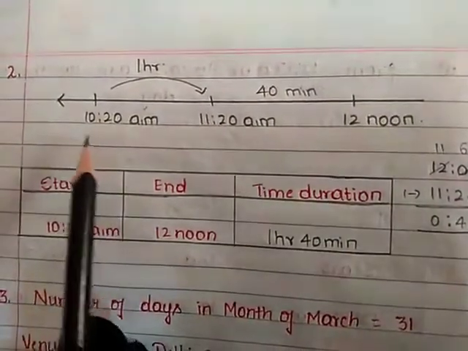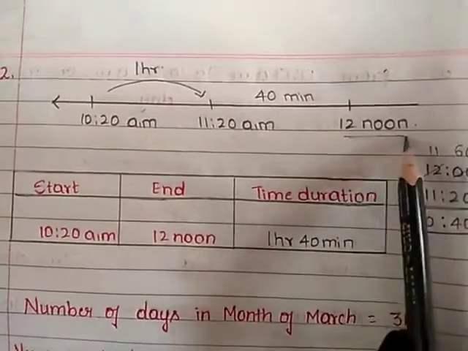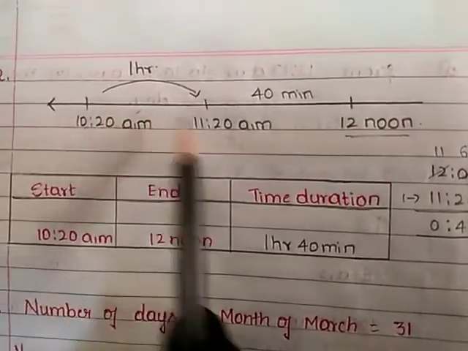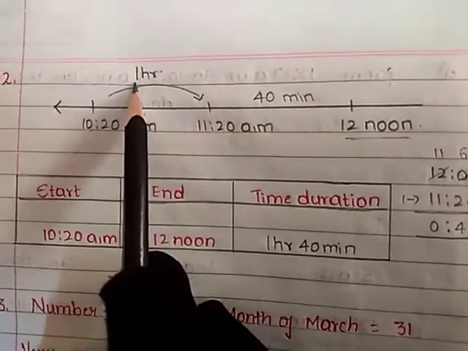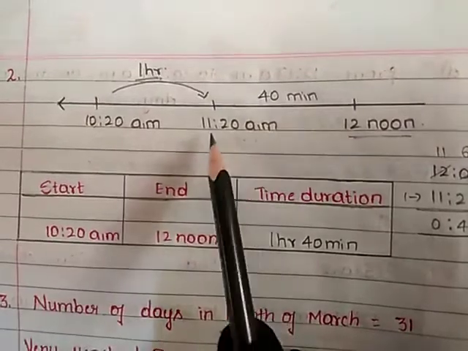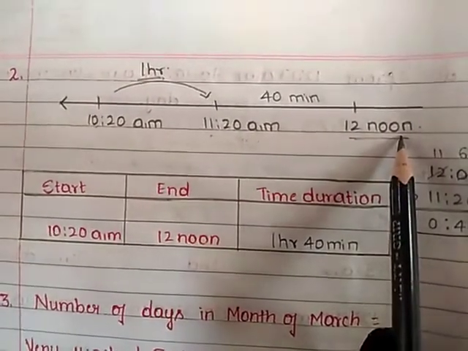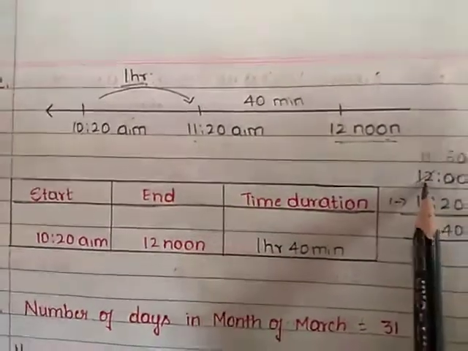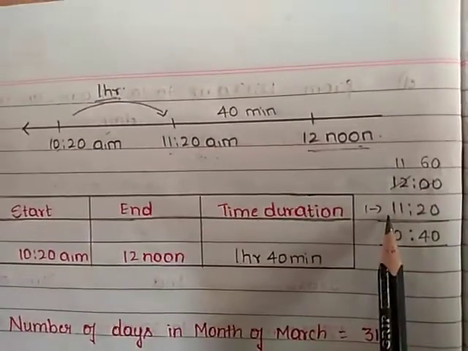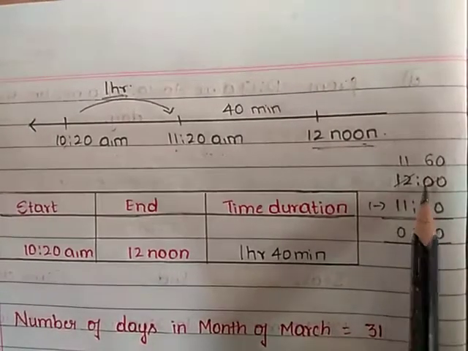So our starting time is 10:20 a.m. and ending time is 12 noon. So 10:20 to 11:20 it takes 1 hour. Now let us find the minutes. That is 11:20 to 12 noon. How many minutes do we have? See here, 11:20 should be subtracted from 12.